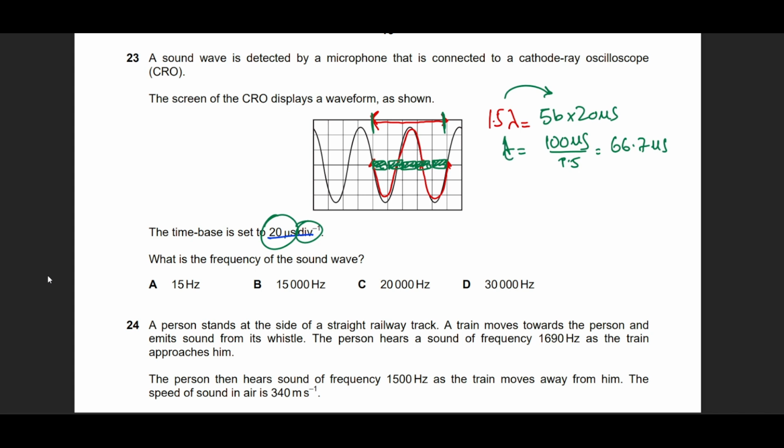So this is the time period of the wave, by the way, this is how long one wave is going to take. Now, we know that the frequency is calculated by 1 over T. So we're going to divide 1 by 66.7. Please don't forget to add the prefix micro. This is going to become about 15,000 hertz, which will, of course, be very easily recognized as option B.